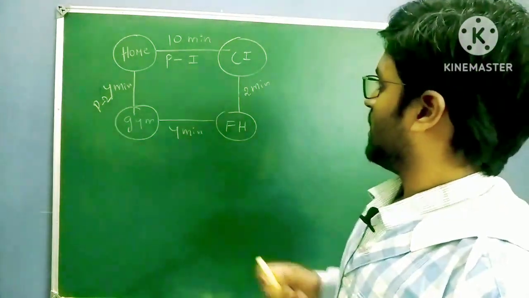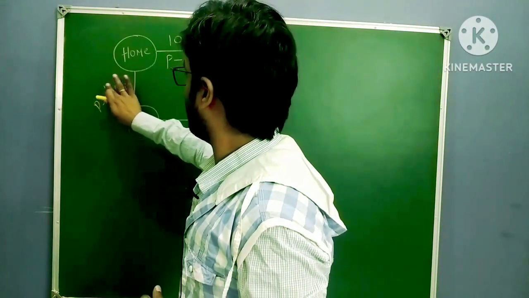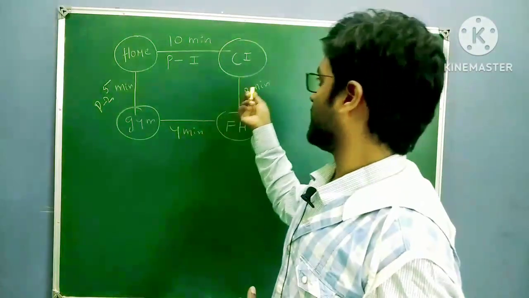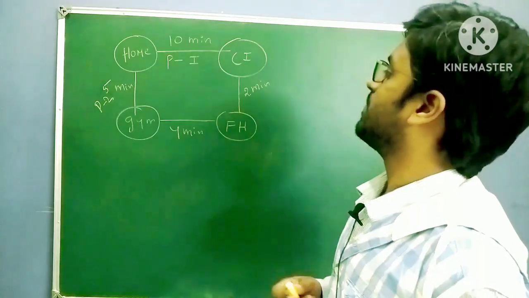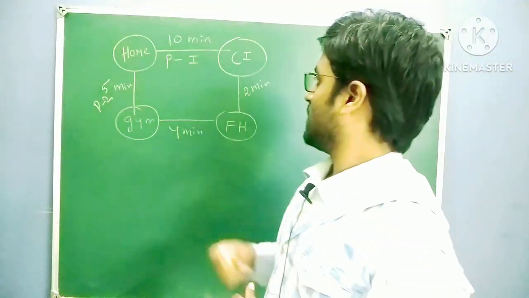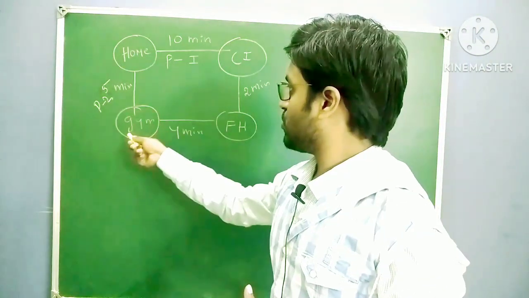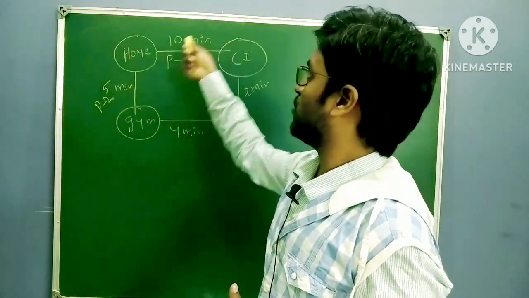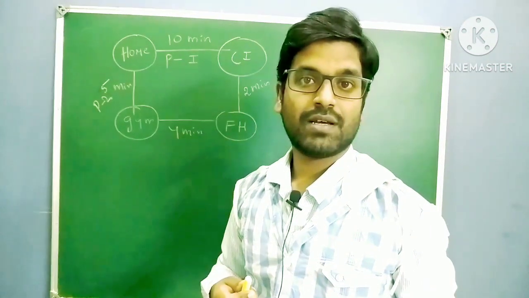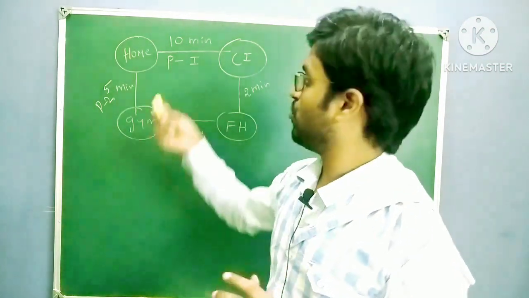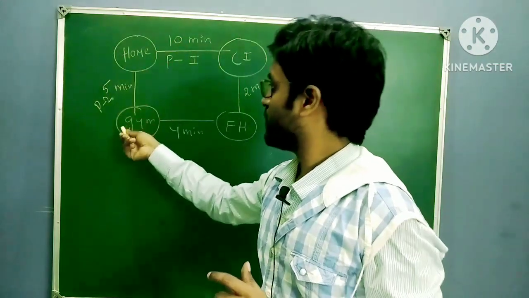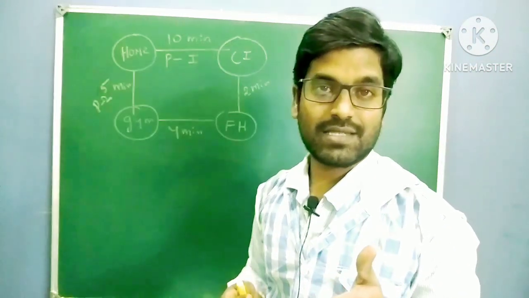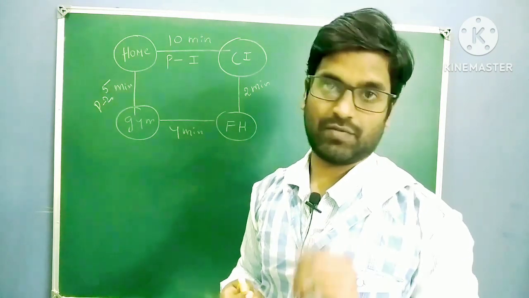Suppose here you are taking 5 minutes, here 4 minutes, here 2 minutes. Total 11 minutes. So if you go through this path, you take 11 minutes. If you go through the other path, you take 10 minutes. Your time is changing, so it's a path function. This is the significant difference between state and path functions.